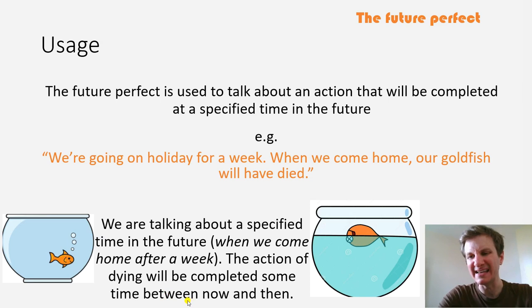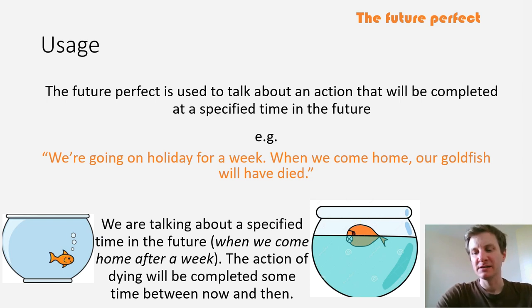So that's why it's known as the past in the future, because we're talking about a future time, which is when we come home, and the goldfish dying will be in the past by then.